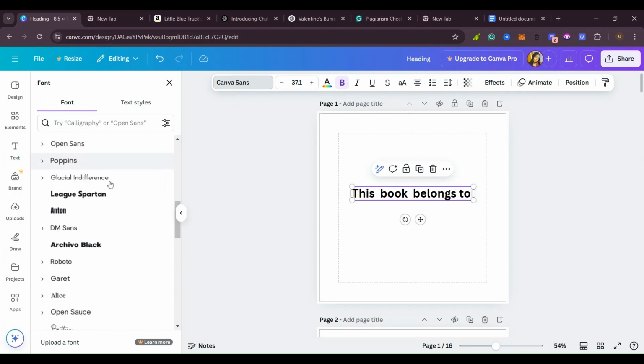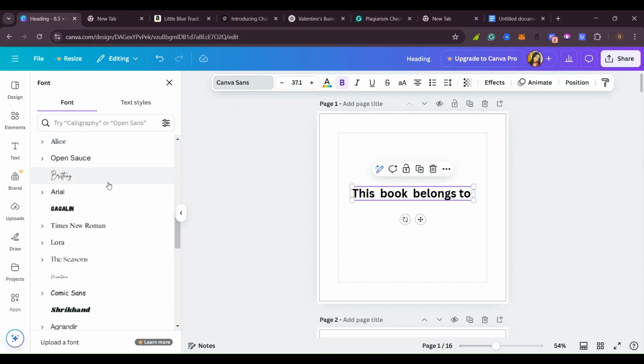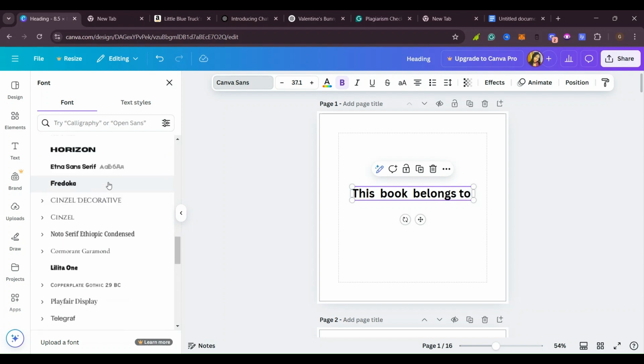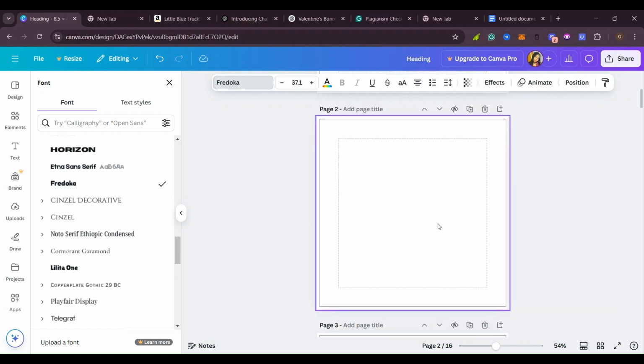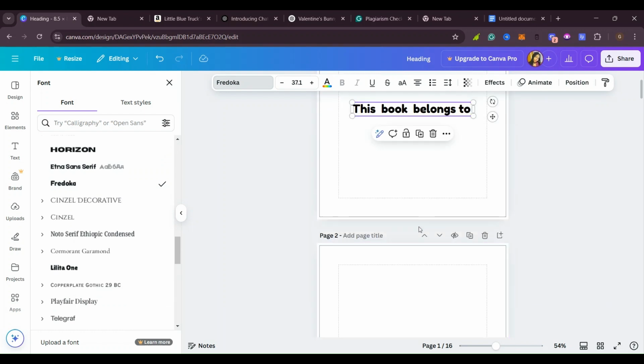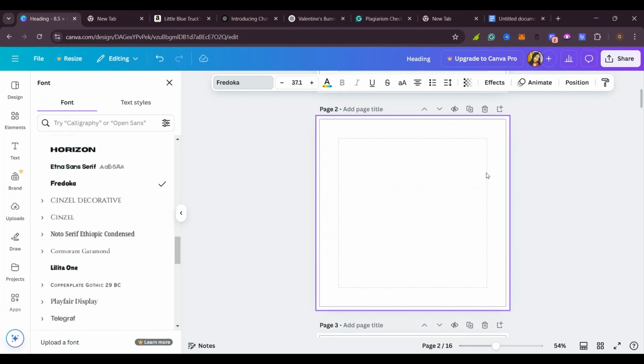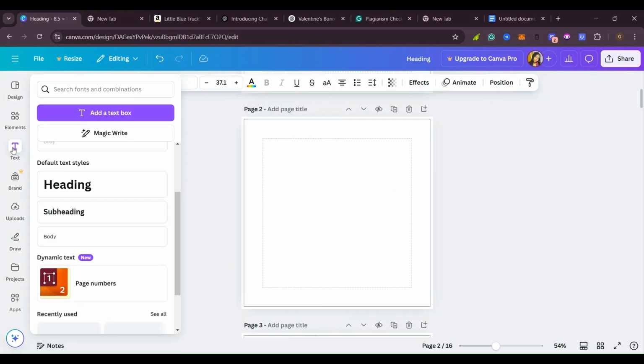You see which one you want, or any book that you picked your inspiration from. Then you can see how that was. I'll go with this font. That's okay. Then after that, I'll come here and put the title for my book. So I'll click on where it says heading, and put it there.